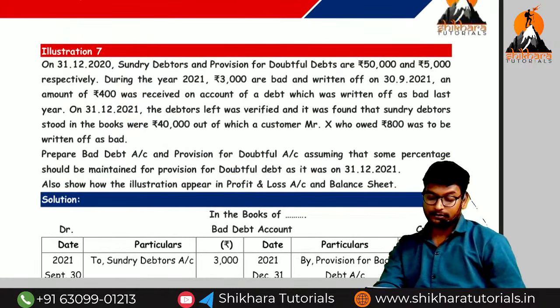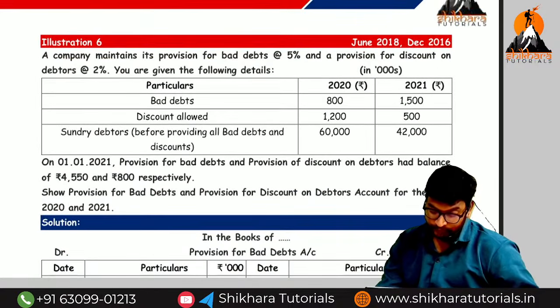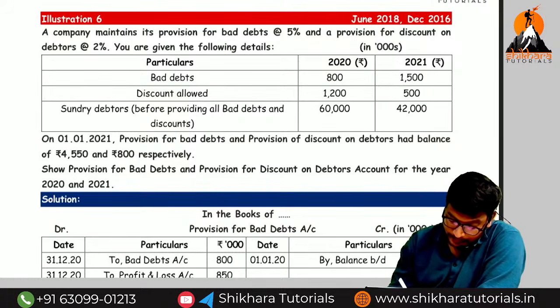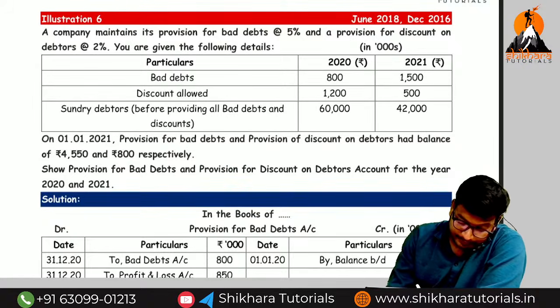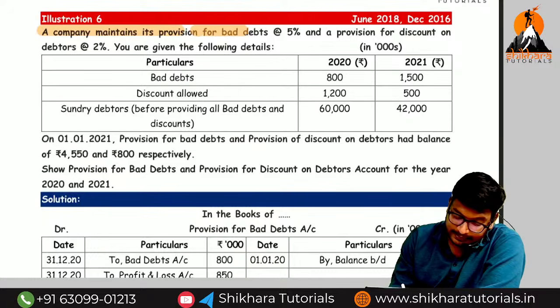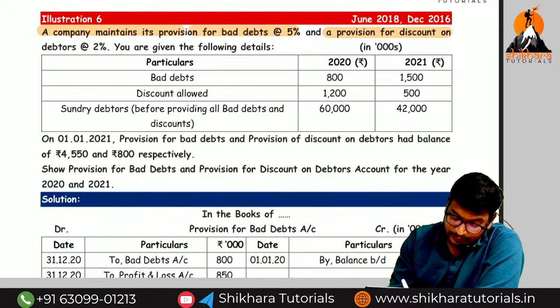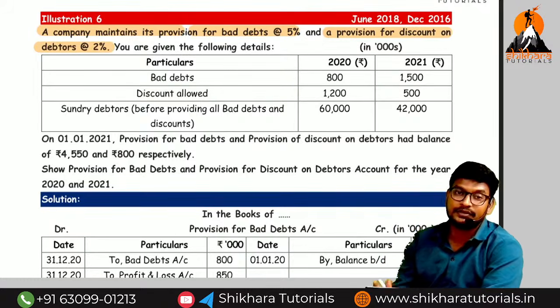So I will discuss the 6th question, amma, once. You need to answer all the things related to the provision. A company maintains its provision for bad debts at the rate of how much, amma? 5%. And the provision for discount on debtors at the rate of how much? 2%. Sir, here they have given the 2 provision accounts.